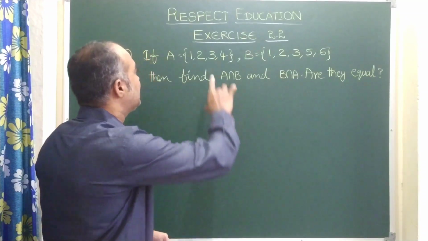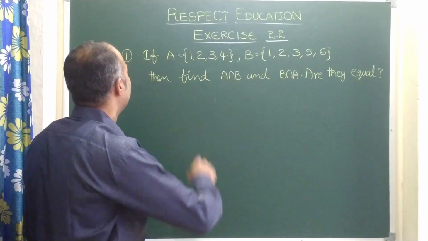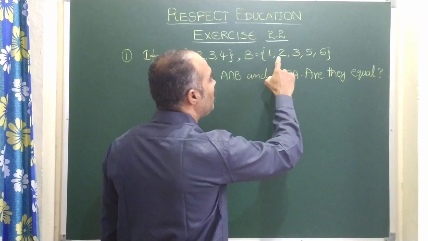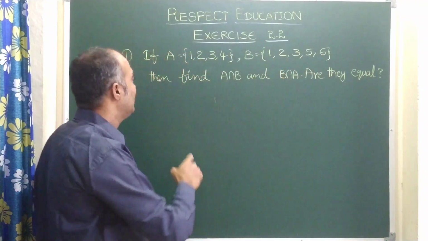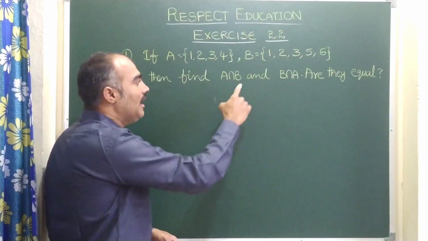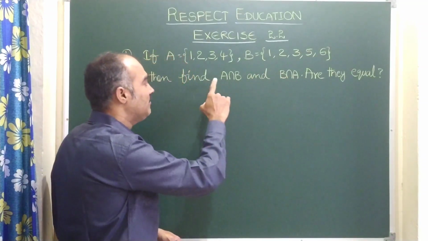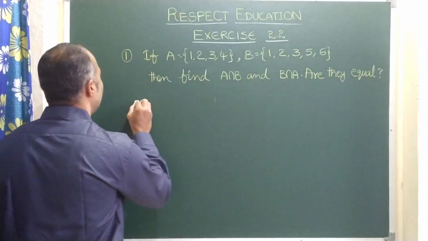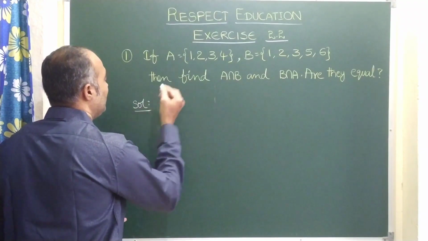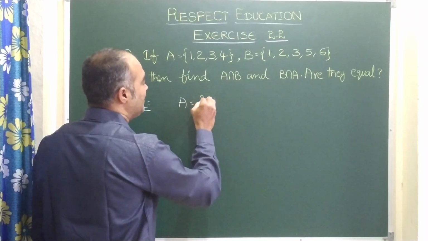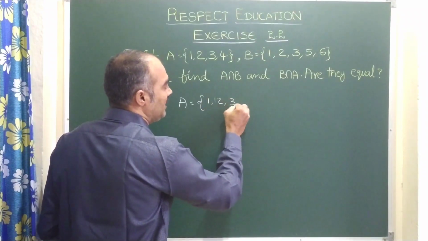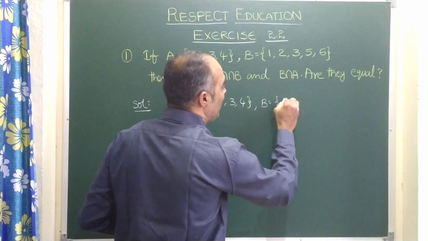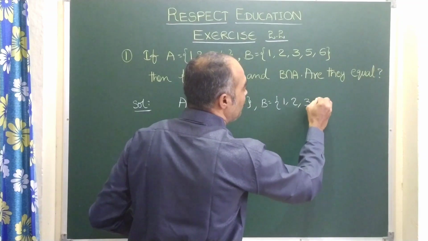Now we see exercise 2.2, the first question. If A equal to {1, 2, 3, 4}, B equal to {1, 2, 3, 5, 6}, then find A intersection B and B intersection A. We need to find the value of A intersection B and B intersection A. Are they equal? Let us solve now. Let us write our given sets. A is equal to {1, 2, 3, 4}, right? B equal to {1, 2, 3, 5, 6}.